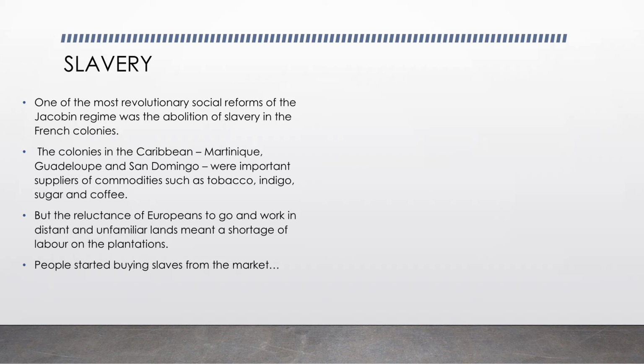And when there's a shortage of labor, what will happen? The European demand for goods would grow in the market, right? And Europeans won't even get goods from America because they will say that you're not giving us labor, so why will we give you goods? So now all this led to a big problem, that is slavery. That is, people started buying slaves from the market. Like how we buy branded clothes from Allen Solly, Max, Westside, etc. People started buying branded slaves from the market.